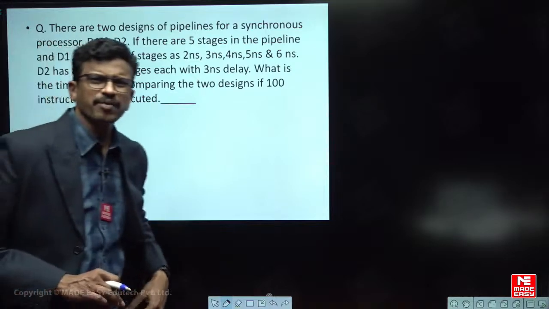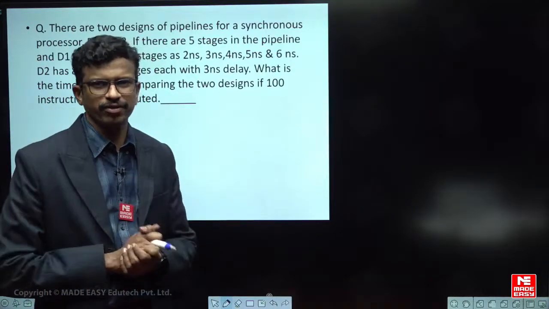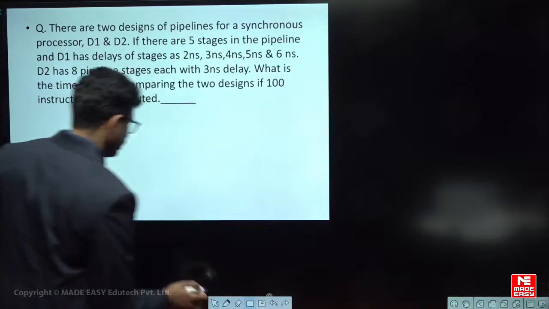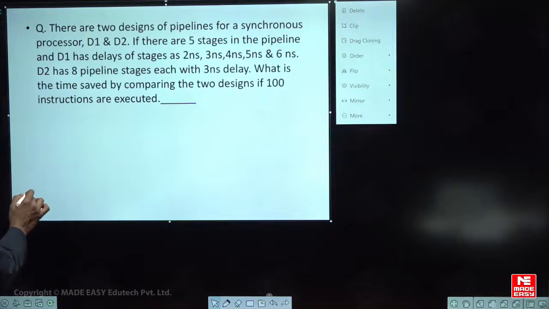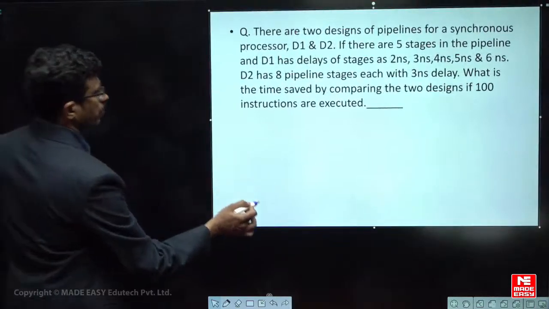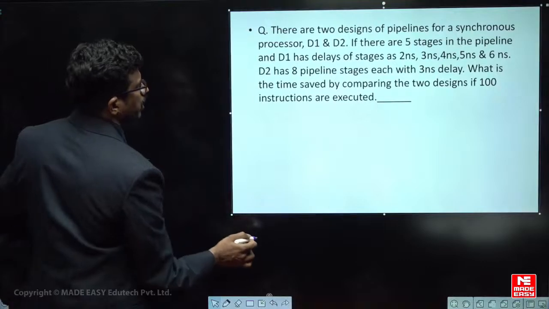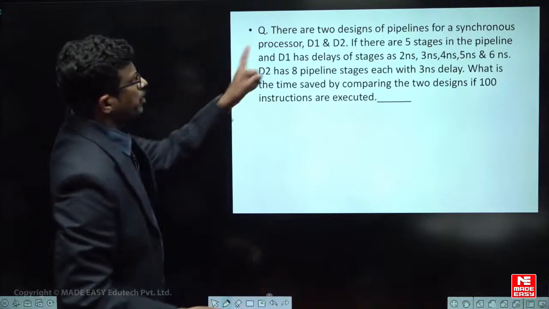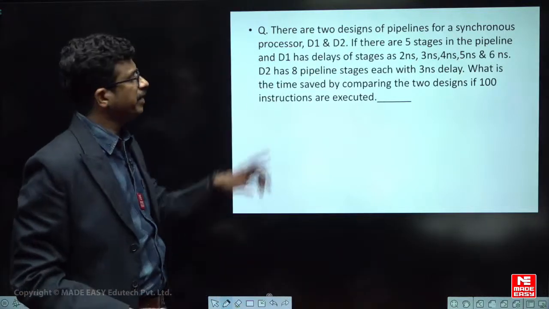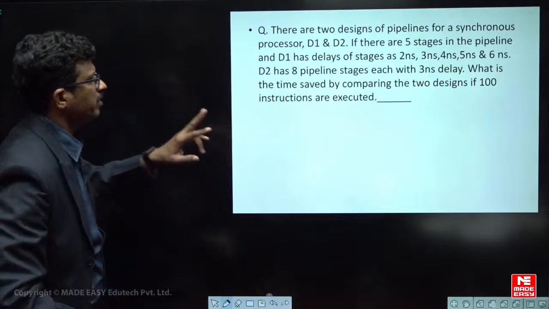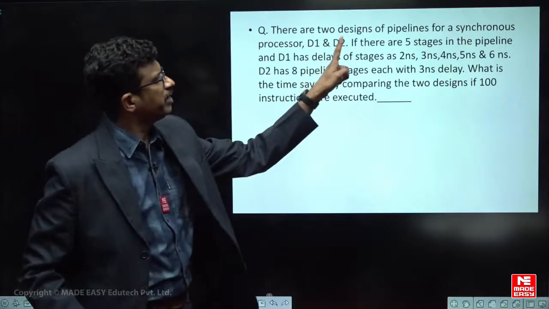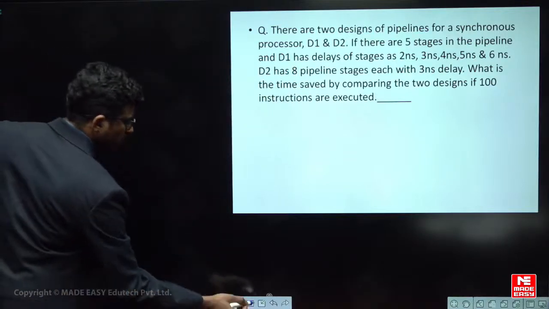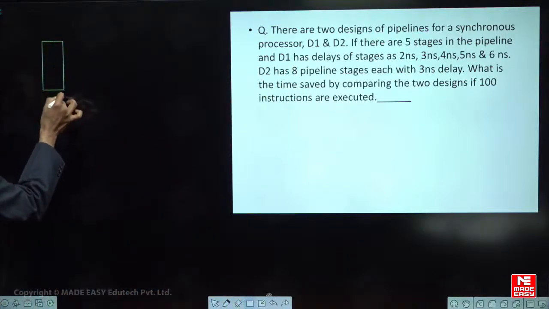These are very simple questions, you just need to know 2 power n, just coding and encoding, and you can solve most of the questions. Now observe carefully. Here there are 2 types of pipeline. The question is, there are 2 designs of pipelines for a synchronous processor, D1 and D2. Each has 5 stages, but all stages are different, for example 1, 2, 5.